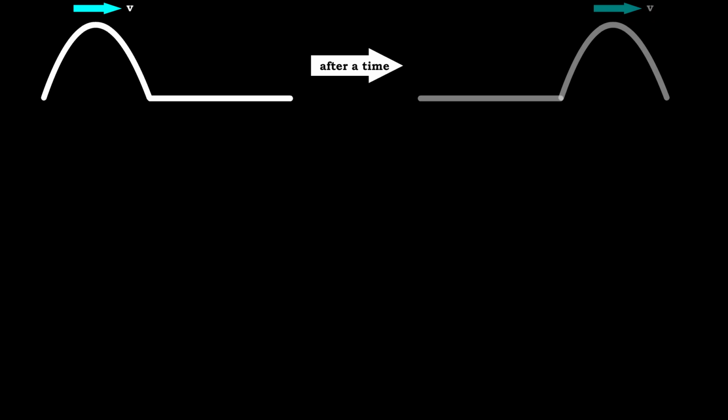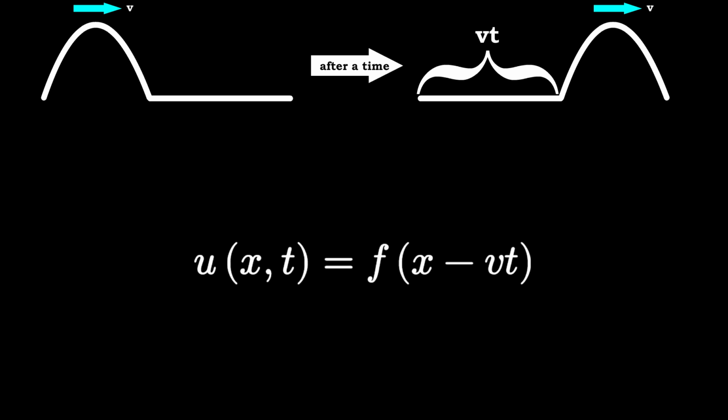Suppose the wave travels along the positive x direction with a constant speed. If the wave moves for a time t, it travels a distance vt. That means the waveform we observe now is simply the original waveform shifted by that distance. Mathematically, we write it like this. Now this is something remarkable. We haven't mentioned anything about physics yet. This equation follows purely from the geometric definition of a moving shape. Now, let's see what the mathematics has to say about it.